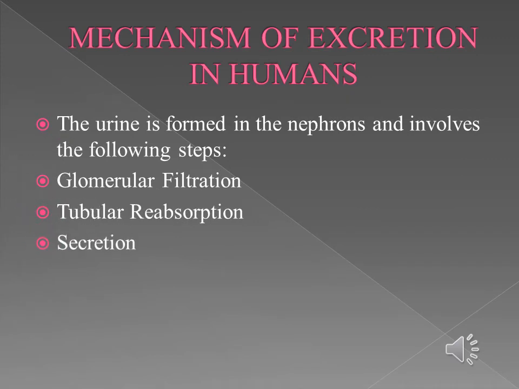Now let's move on to the next topic, mechanism of excretion in humans. The process of excretion in humans takes place in the following steps. The urine is formed in the nephrons and involves the following steps: glomerular filtration, tubular reabsorption, and secretion.